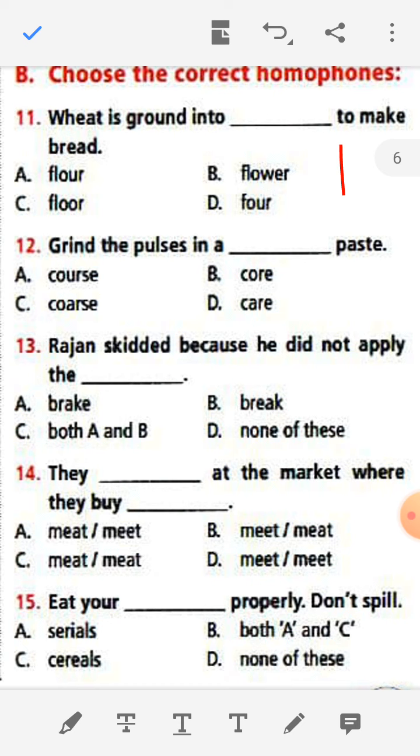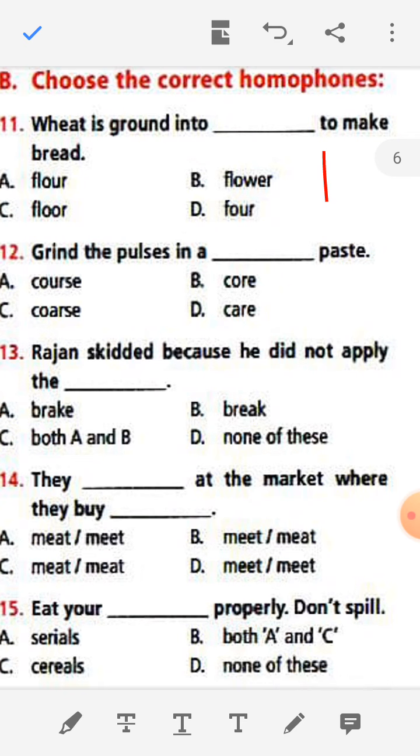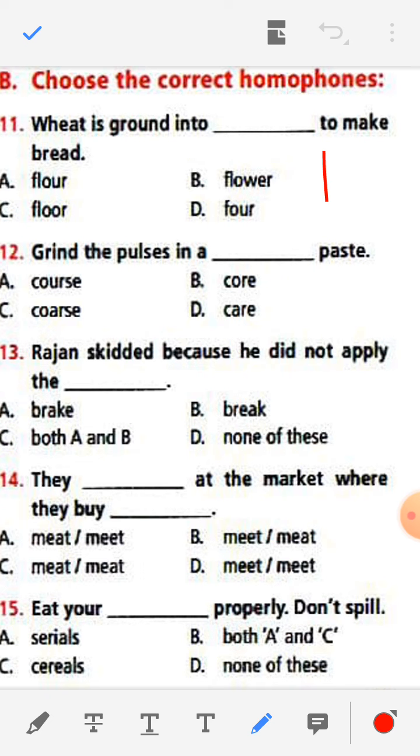See, wheat is ground into dash to make bread. Here the correct answer is flour, FLOUR.